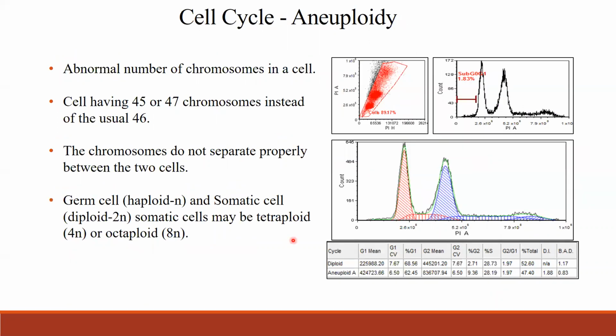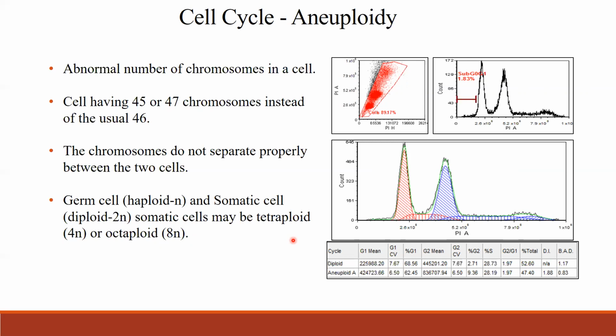And now I've been talking about only single cells and single cell patterns. So here the cell cycle is in aneuploidy. When the cells have an abnormal number of chromosomes, instead of say 46 chromosomes, if there are 45 or 47. If the chromosomes do not separate properly between two cells during mitosis, this happens.